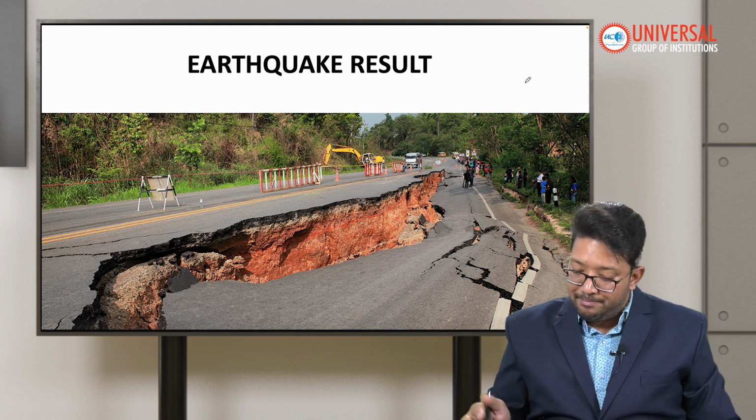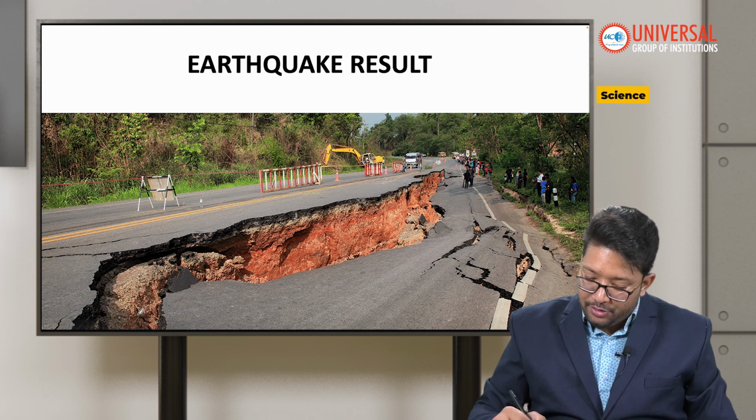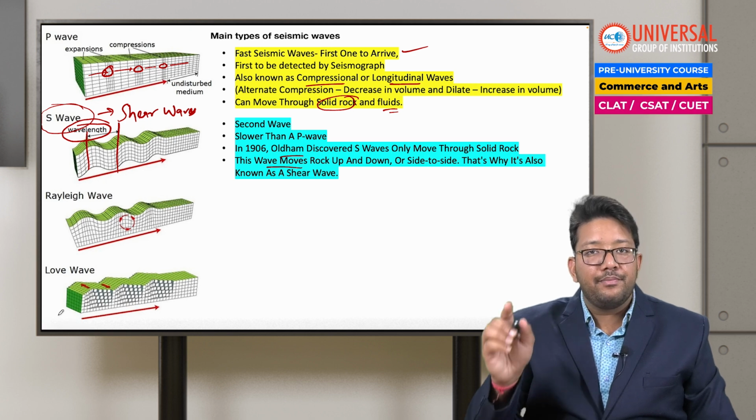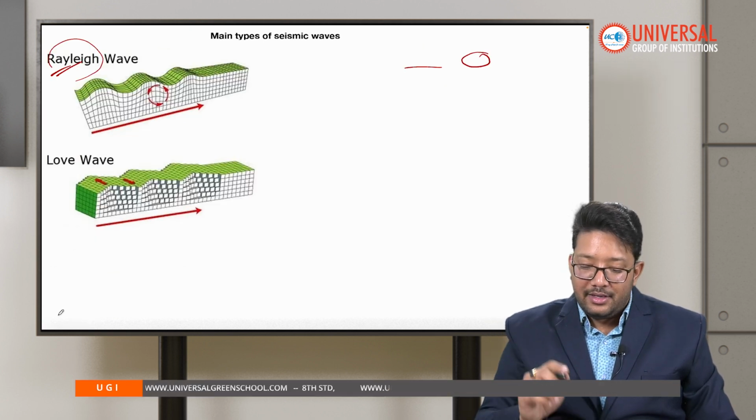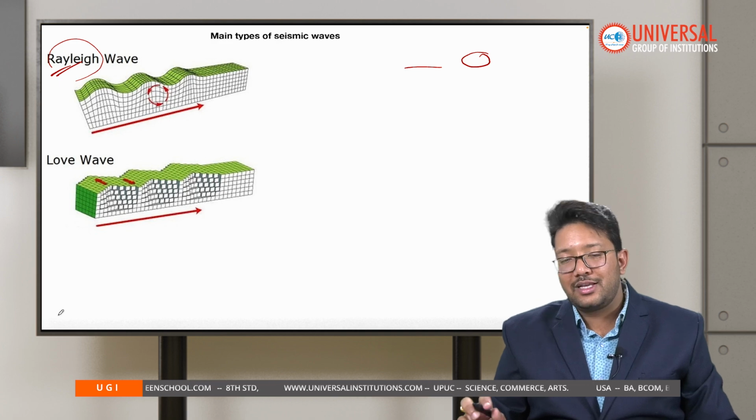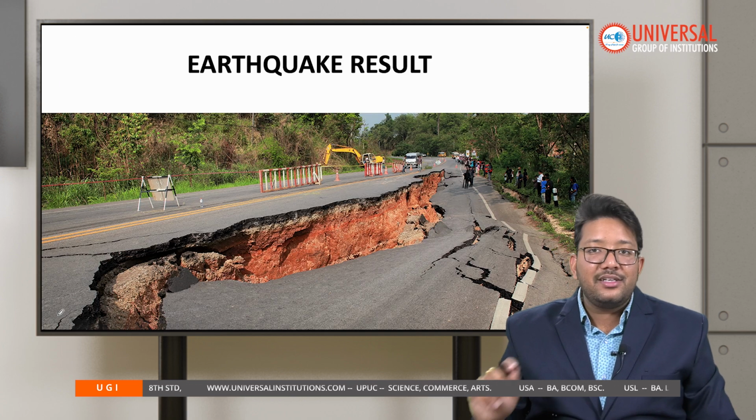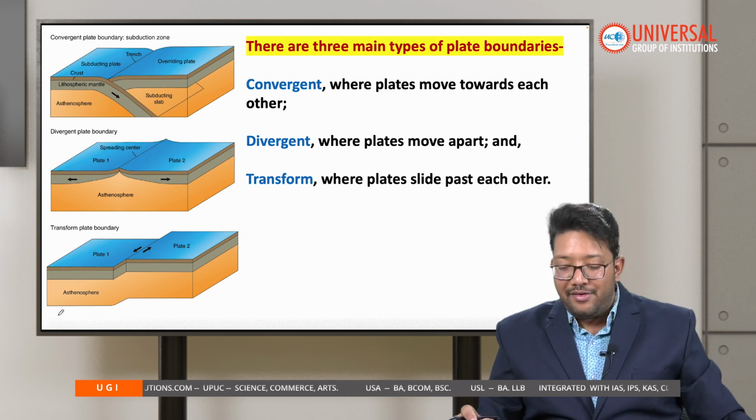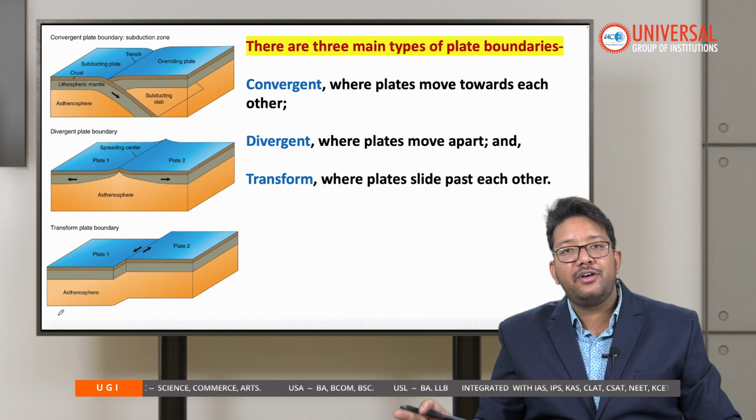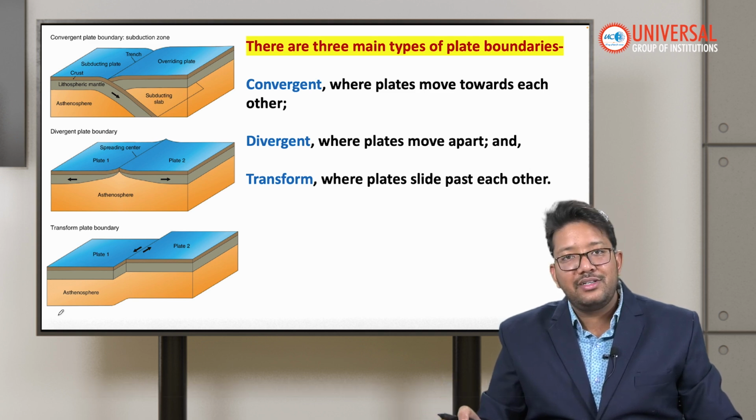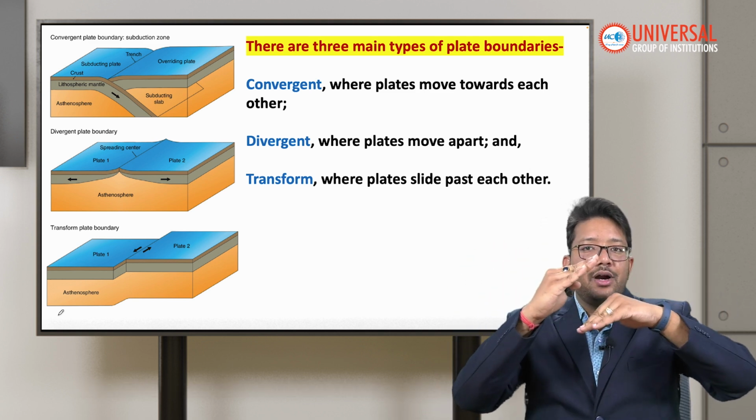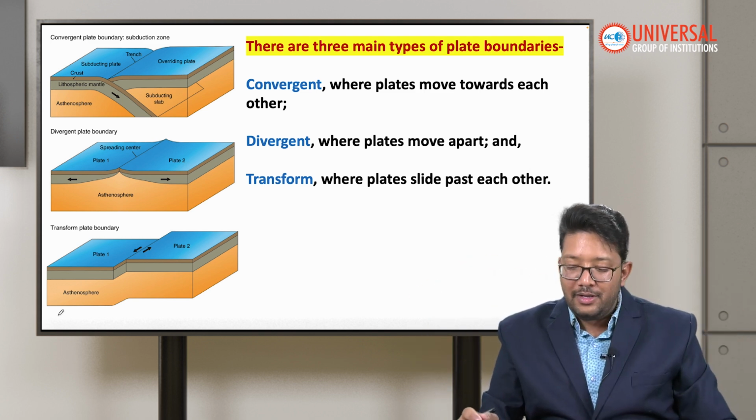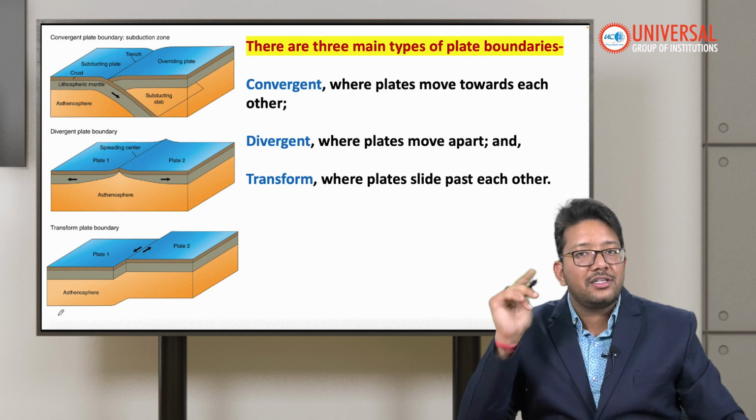Can you see this? Primary and secondary waves are called body waves, and Rayleigh and love waves are called surface waves. So these are the four types of waves, and these are the result of earthquakes, as you can see. The plate boundaries we talked about are convergent, divergent and transform. We will talk about plate boundaries in a different video in detail. Convergent are where two plates are moving toward each other, and trenches are formed. Divergent, when two plates are moving apart, ridges are formed. And transform, when plates slide past each other.